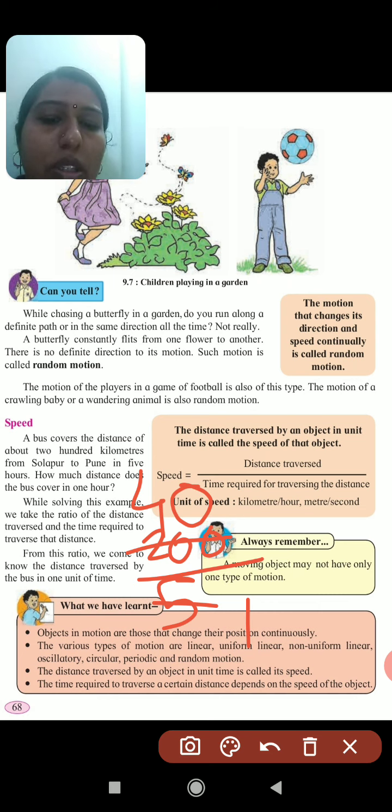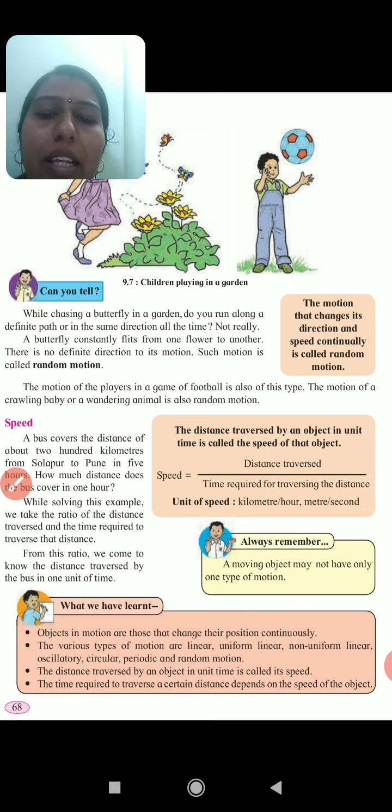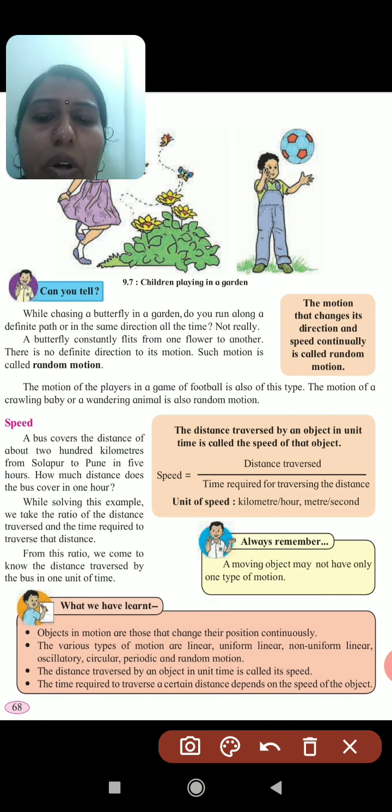So this is about the ninth lesson, motions and types of motion. In this lesson we have studied about the types of motions, the definition of motion, linear, uniform linear, non-uniform linear motion, oscillatory, circular, periodic and random motion, and lastly about speed.